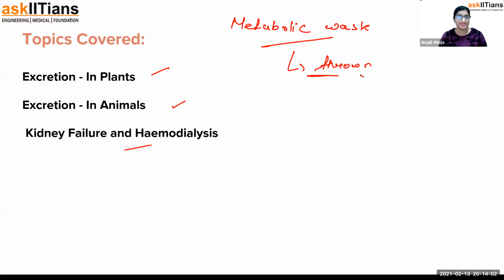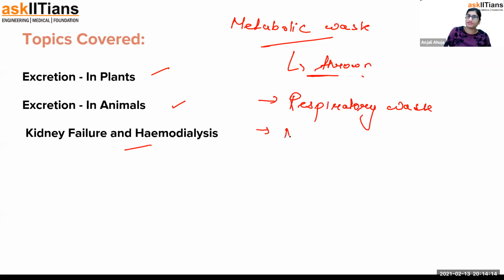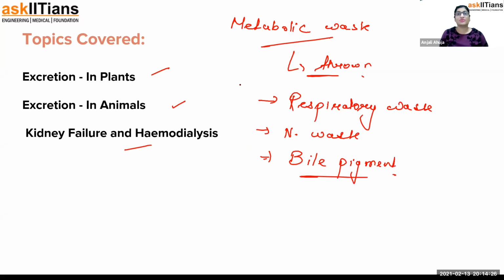We have to be discussing about it. So if I talk about in general, it includes mainly the respiratory waste, metabolic waste I'm talking about. And then it includes the nitrogenous waste, as I mentioned. And then it also consists of the bile waste, bile pigment in human beings I talk about. Otherwise, these wastes are toxic. They're going to create harm for our body. So that has to be removed. So let's talk about excretion in plants first.